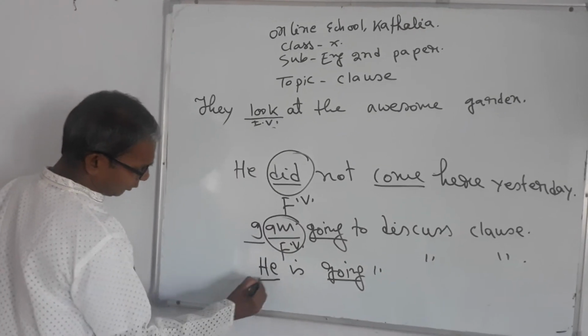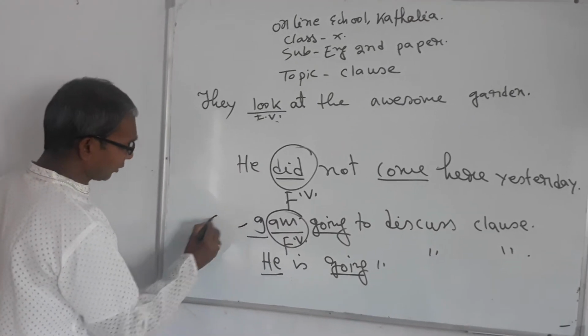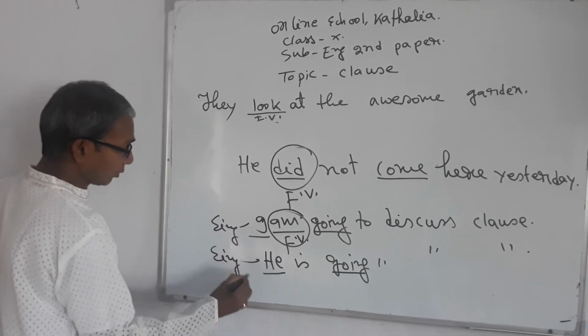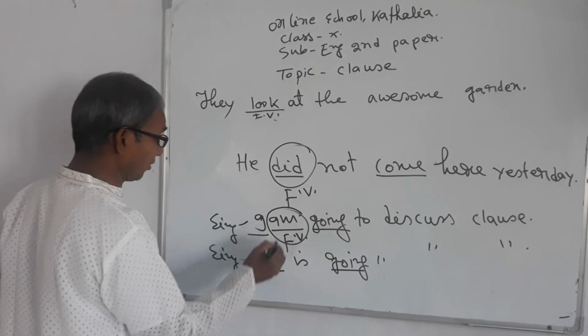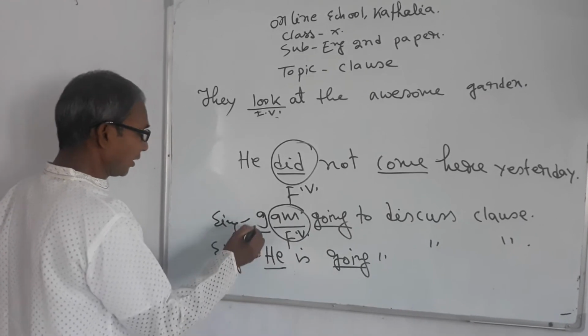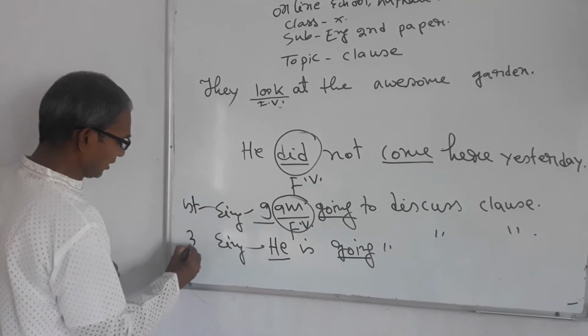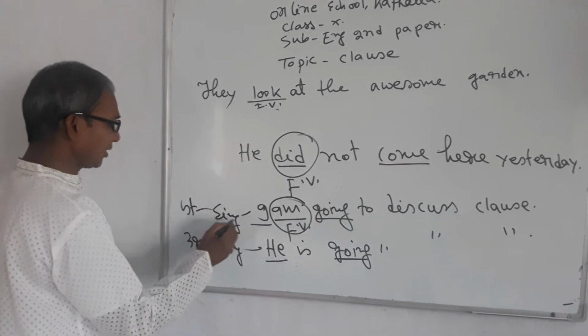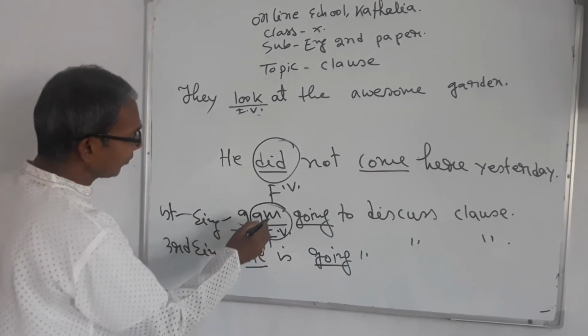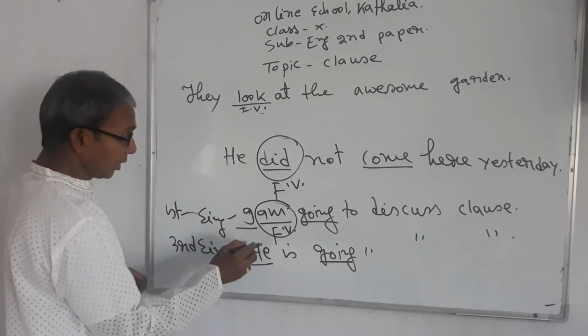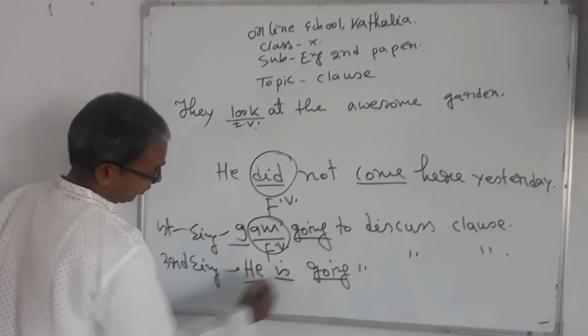The subject is also singular, but the be verb is not the same. It is am, it is is. Here the subject is first person singular and here it is third person singular. If the subject is first person singular, the be verb in present tense would be am, and if the subject is third person, the be verb is is.